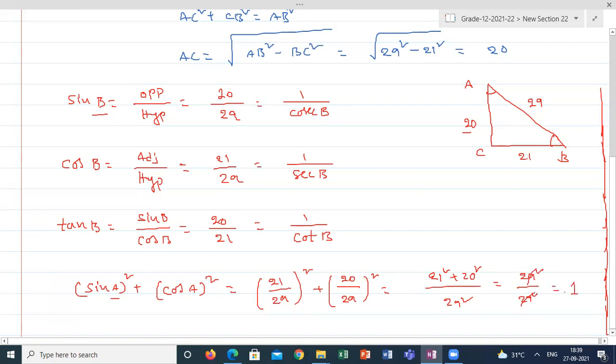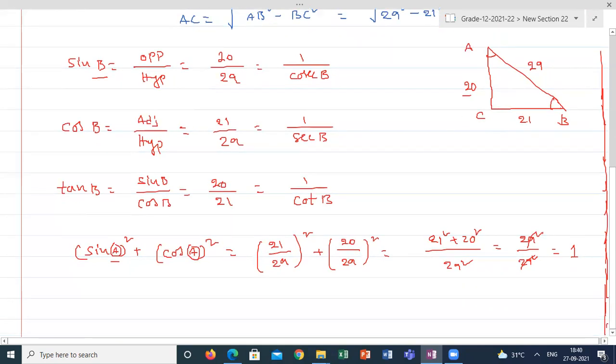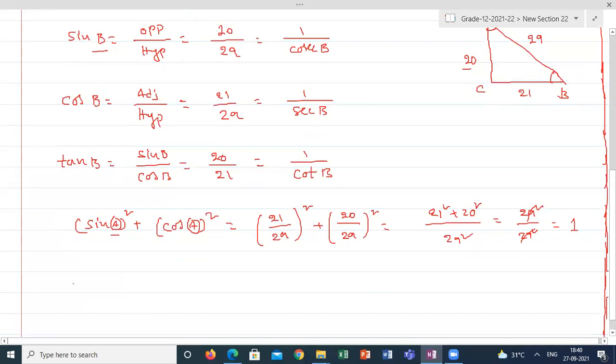So be careful when they are asking the ratios. Always look into the angle, what angle they are asking. That is important. Here is one small point I want to explain to you. We mention sin A into sin A as sin A whole square. We will write it like sin square A. So sin square A means sin A into sin A. And sin square A can't be written as sin of A into A. This is different.